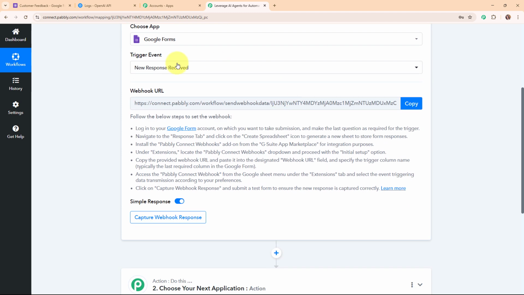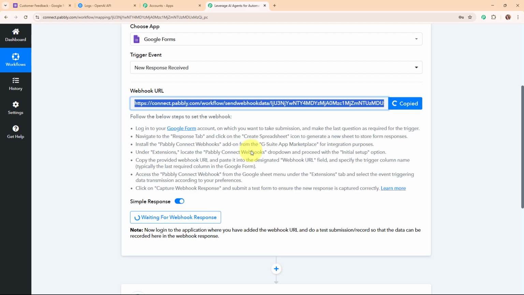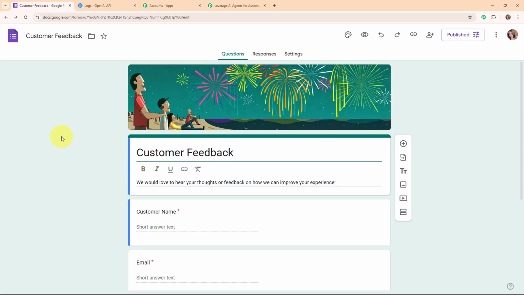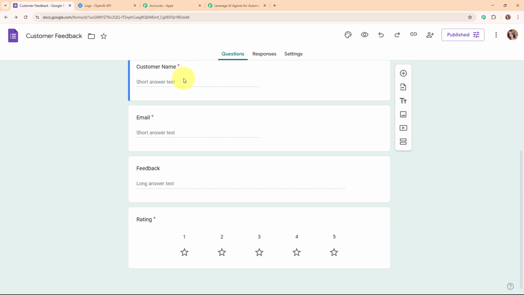Alright, so now moving forward, and here you can see after selecting my trigger event, I have received a webhook URL. That means here I'm going to use this webhook URL to connect my Google Forms with Pabbly Connect. Alright, so here following the instructions given below, firstly I'm going to copy this webhook URL, and here I've already logged in my Google Forms account. So this is the form that I've created with the name customer feedback, and here you can see the entire fields that I've taken for this form, that is customer name, email, feedback and the rating.